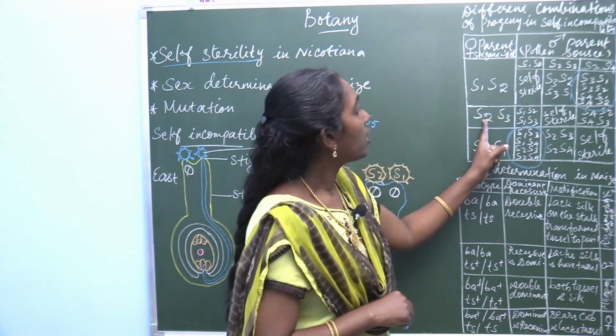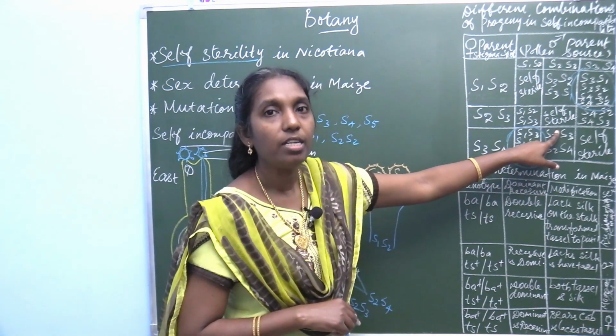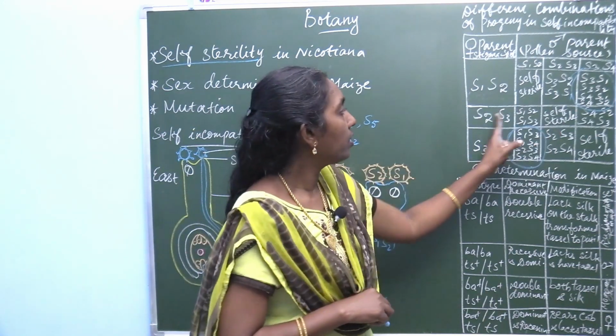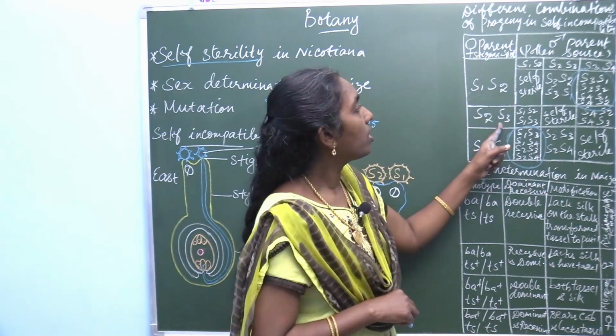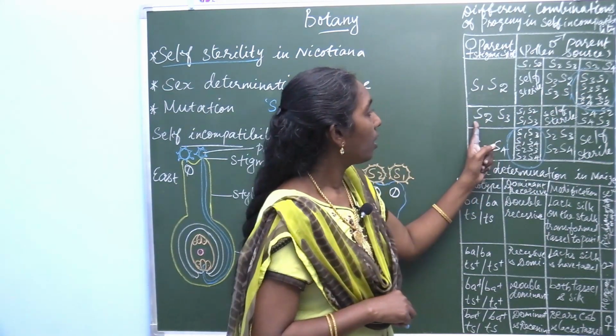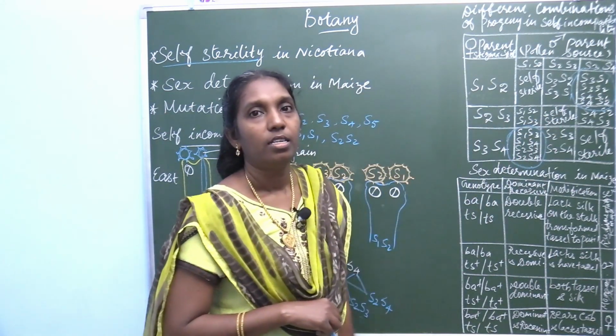Then this condition S2, S3 and S2, S3 is homozygous condition. Homo means same condition. So, self-sterile. And here S2, S3 with S3, S4 gives S4, S2 and S4, S3.